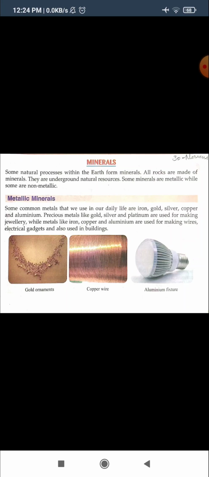See students, in day-to-day life we use different kinds of minerals. Some are metallic, like iron, gold, silver, copper and aluminium. These are some common metals. Among these metals, some are precious metals, meaning they have so much importance in our life.